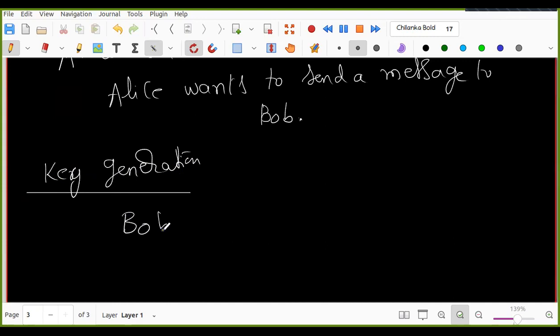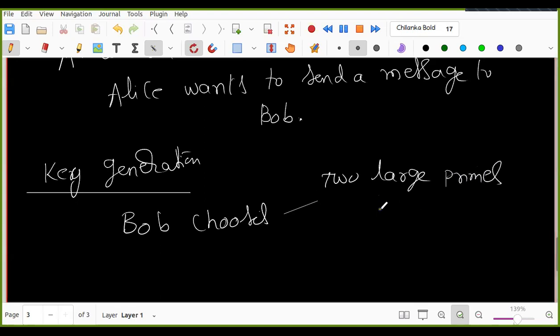Bob chooses, can somebody tell me what Bob chooses in the RSA crypto system? Two large prime numbers. Usually they have the same number of digits, almost the same, nearby. For example, 11 and 13. So two large primes, P and Q.